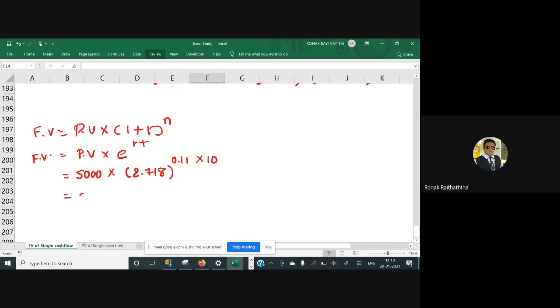So FV equals 5,000 multiplied by 2.718 raised to 1.1. Now some students would be like, sir, we are a little bit stuck because we don't know how to find this value. If it is in whole numbers, then you can directly multiply. But if it is in decimals, then how can we do it?